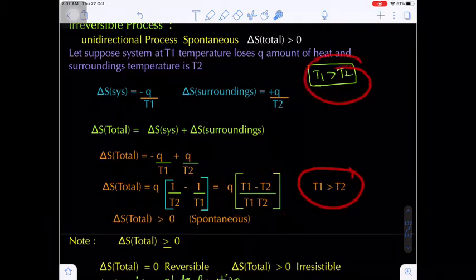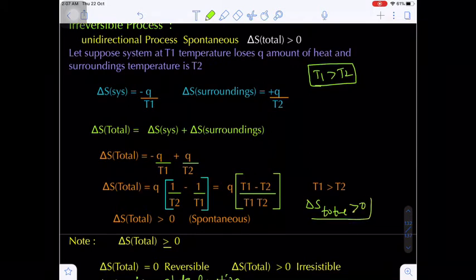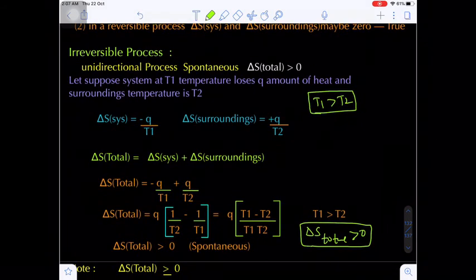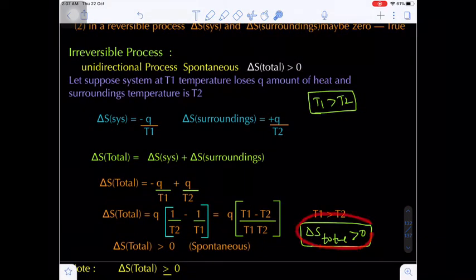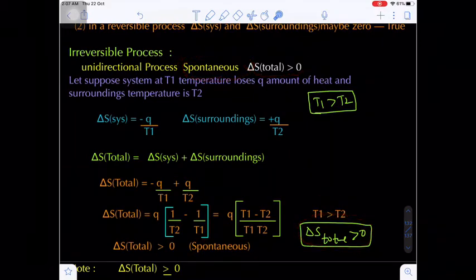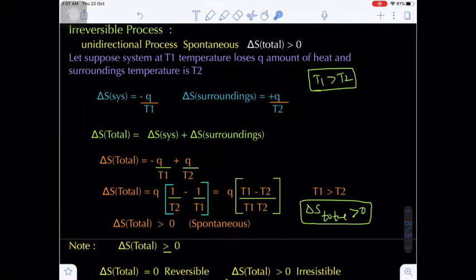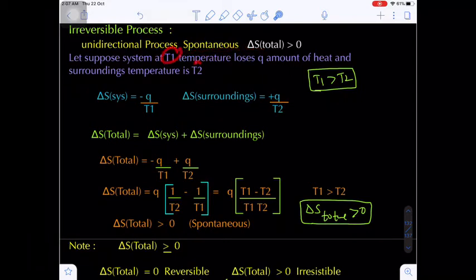Do you know T1 is greater than T2? Yes. That means overall, delta S total value, are you getting positive or not? Positive. That means in an irreversible process, the change in entropy becomes positive. Change in entropy becomes positive if the process is spontaneous, because obviously heat flows from a hotter body to a colder body. This is a spontaneous phenomenon.